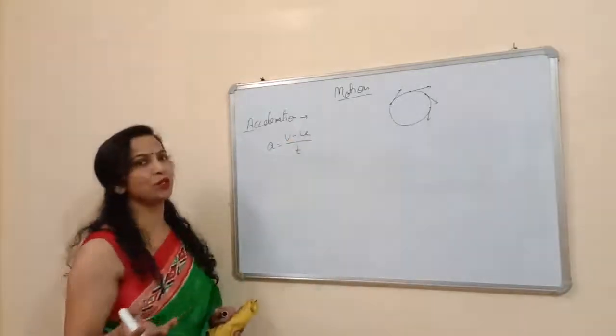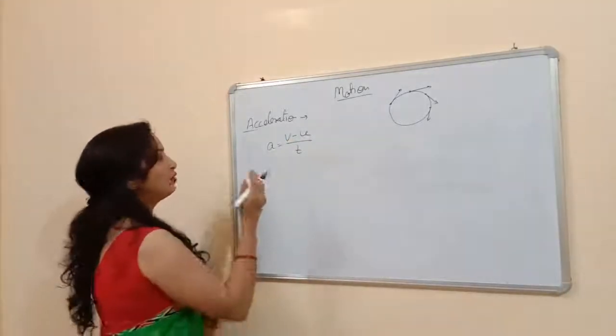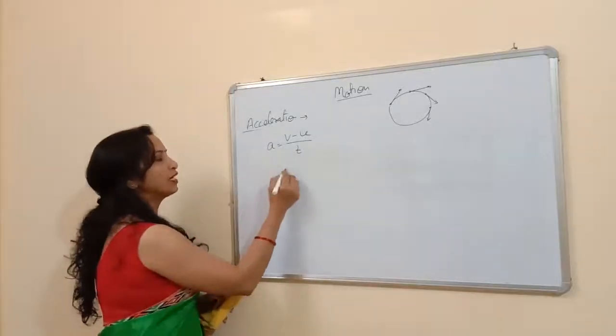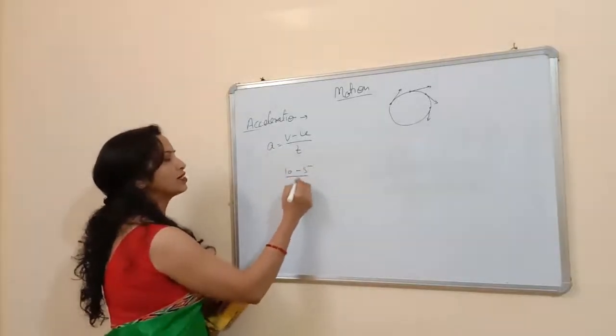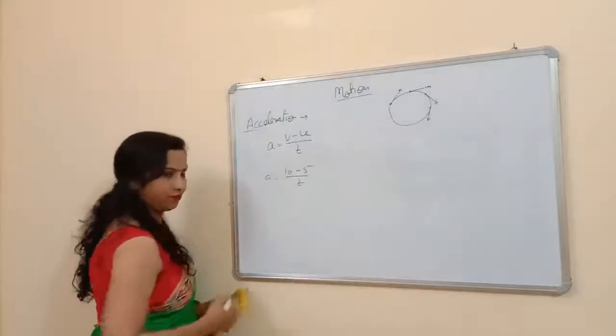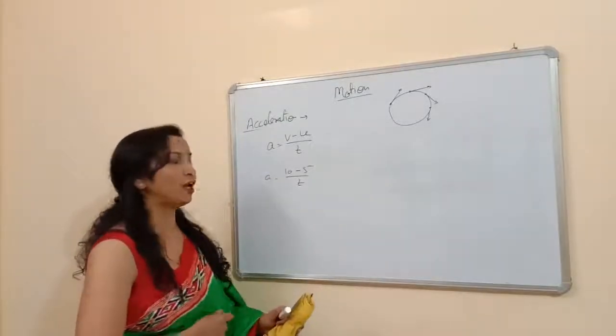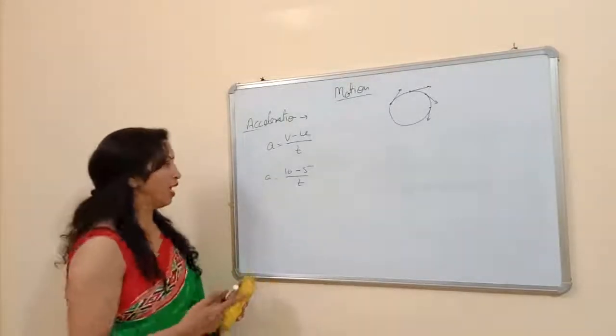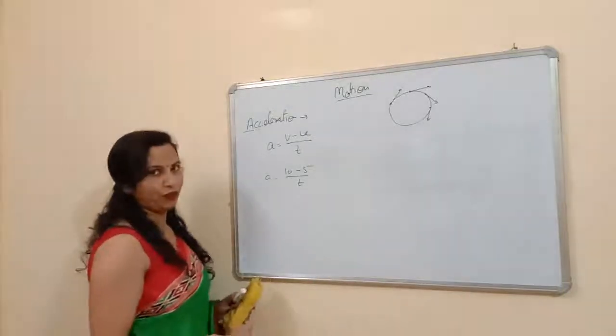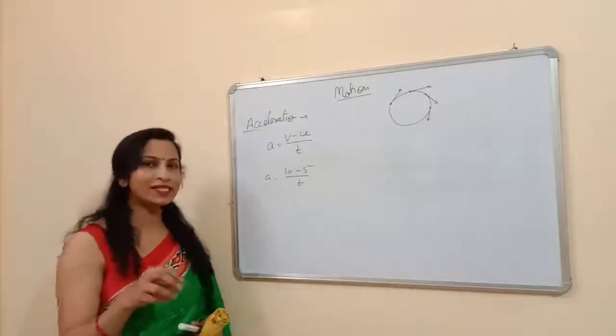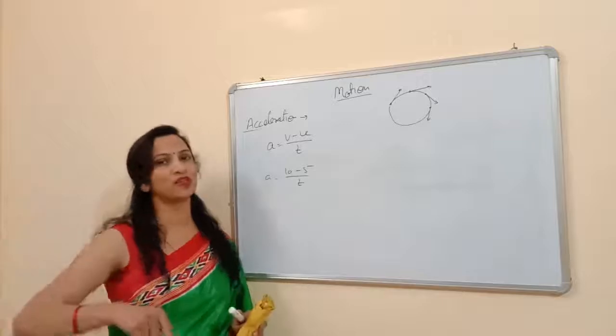Time cannot be negative. If the final velocity is greater than the initial velocity, then the acceleration will be positive 100%. Suppose you are moving with a velocity of 5 meter per second, this is the initial velocity, and after t time your velocity changes to 10. Now in this case, the final velocity is more than the initial velocity.